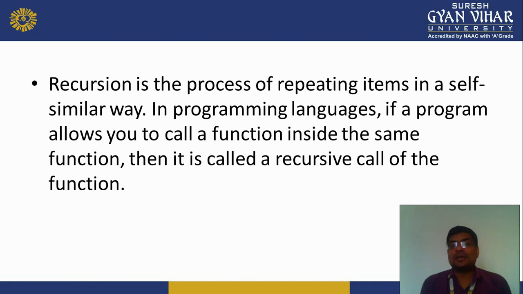Recursion is the process of repeating items in a self-similar way. In programming languages, if a program allows you to call a function inside the same function, it is called a recursive call of the function.